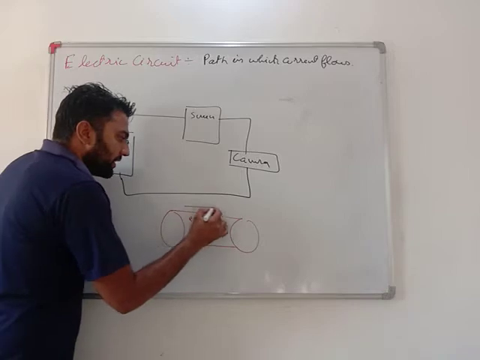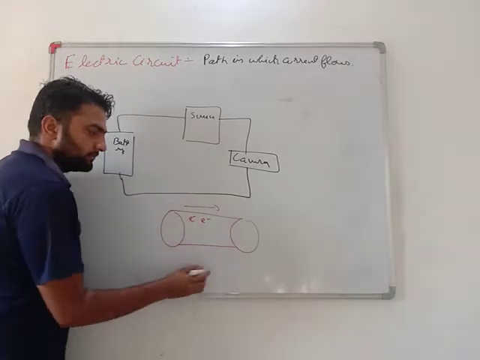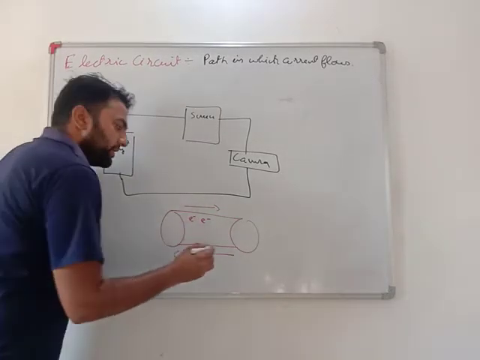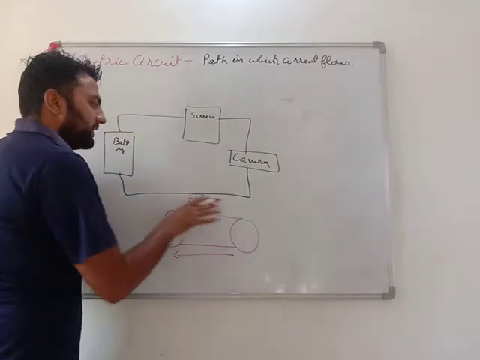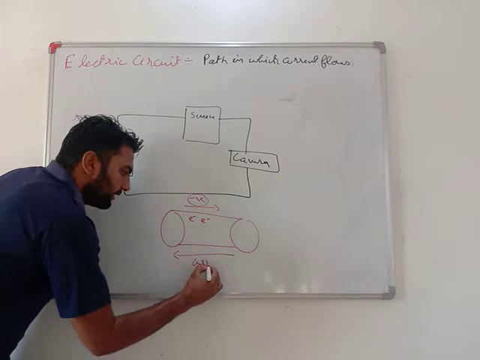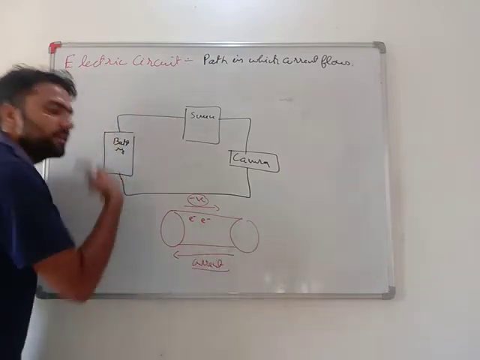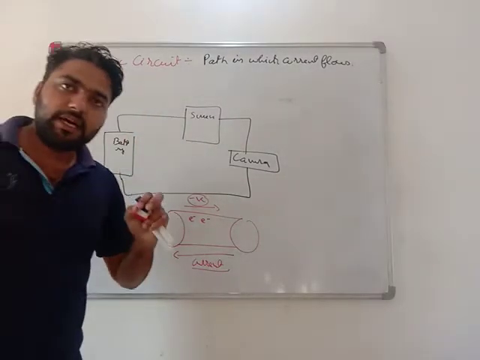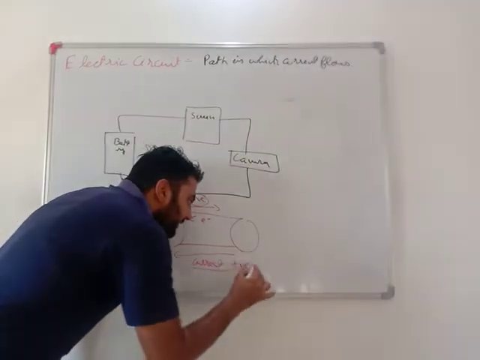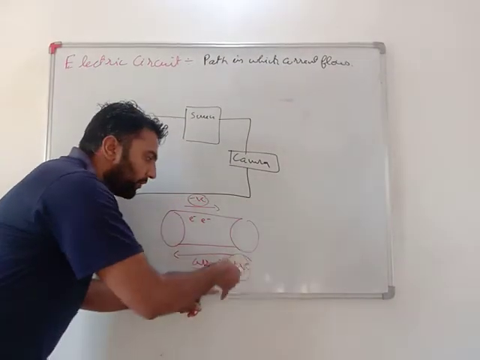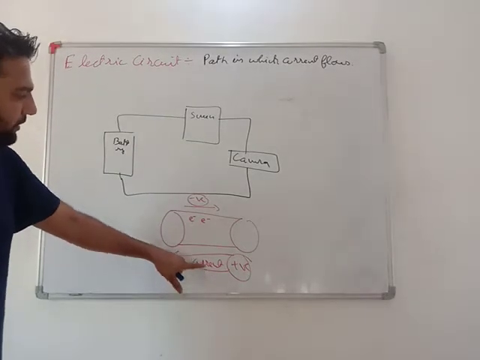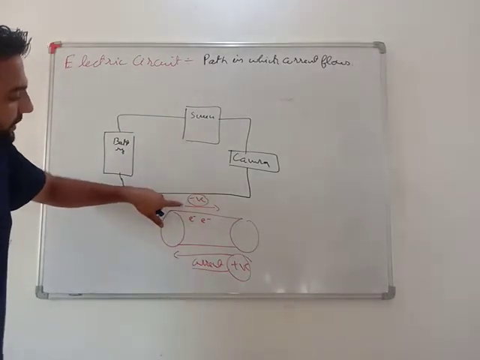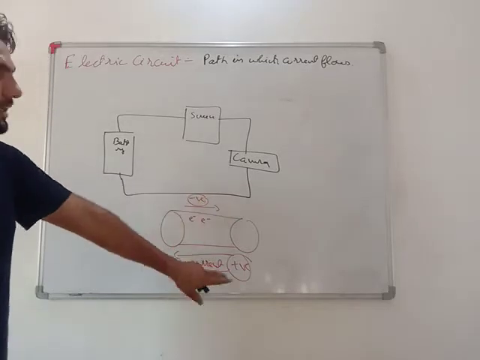If electrons are flowing in this direction, then the direction of conventional current is this one. The negative charge direction is this side, then current will be flowing in this side. The direction of flow of positive ions is taken as the direction of current, or the direction opposite to the flow of negative ions is taken as the current.